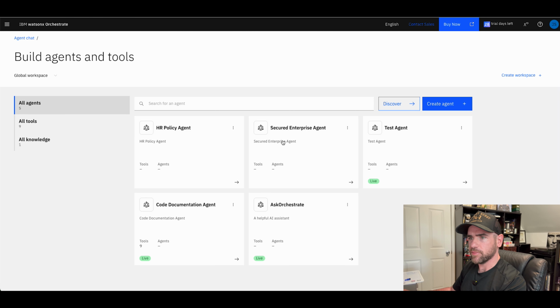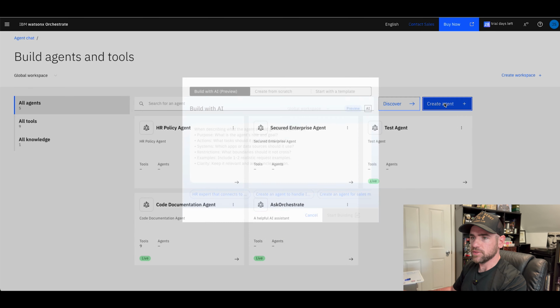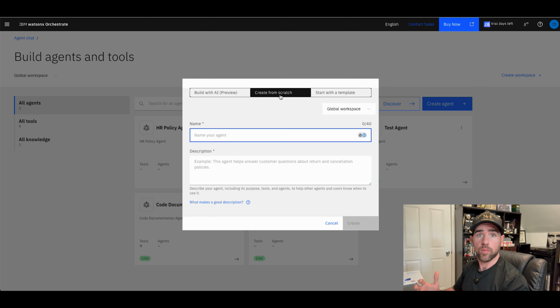We have the secured enterprise agent and the HR policy agent, and now we're going to make an orchestrator agent to be our single point of entry. We can come through here and ask these HR questions if we need to, and if that's the case, it's going to route over to that HR agent. But if we ask our more general questions, it's going to route over to our secured, governed agent. We're going to call this one Ask My Company.